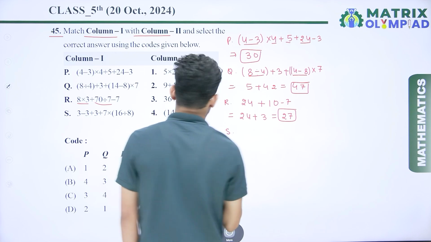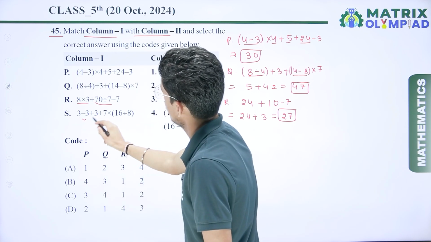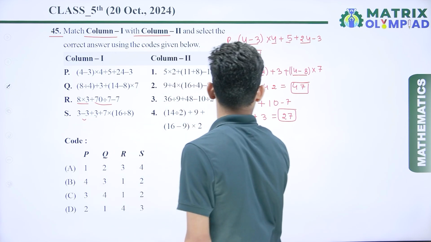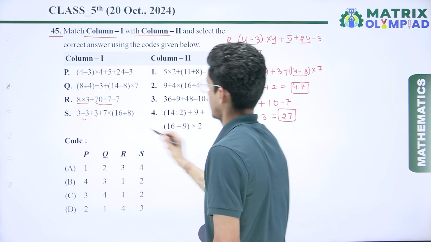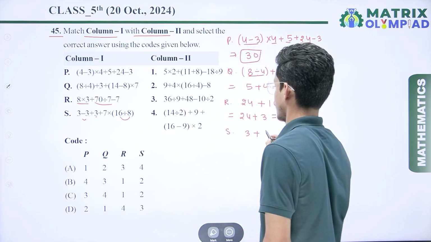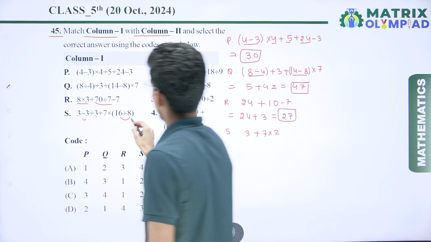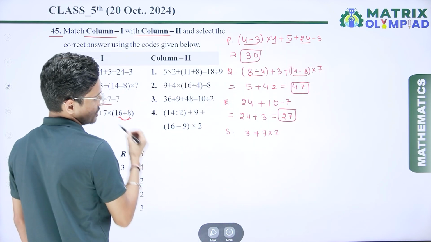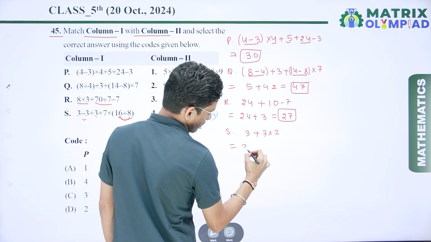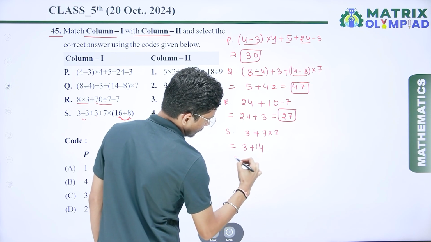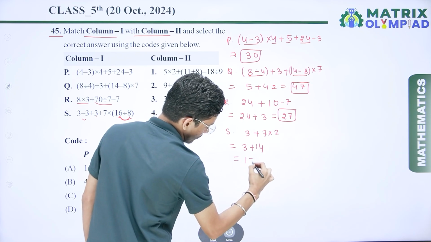So for S, 3 minus 3, that is 0, and here we get 3, plus if I divide here, then I get 3, plus 7 multiplied by 8 divided by 2. If I divide here, then I get 2. So 8 twos are 16. So simple. 3 plus 14. 7 twos are 14. So here I get 17.